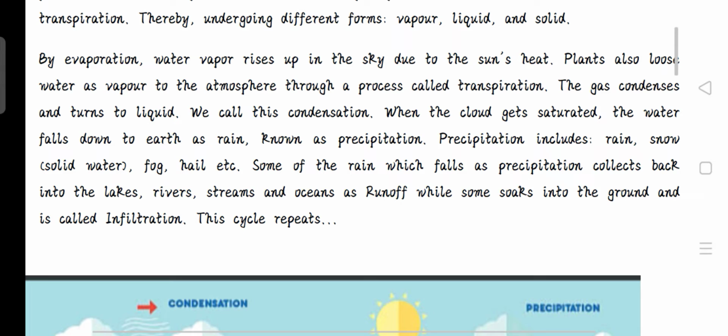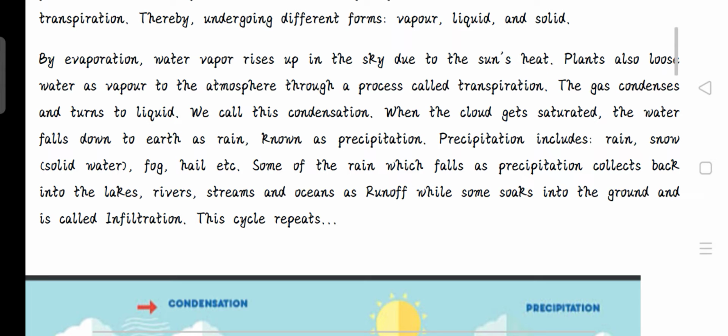We call this condensation. When the clouds get saturated, the water falls down to earth as rain, known as precipitation. Precipitation includes rain, snow, which is the solid water, fog, hail, etc. Some of the rain which falls as precipitation collects back into the lakes, rivers, streams, and oceans as runoff, while some soaks into the ground and is called infiltration. So this cycle repeats itself. When the sun comes out and hits the lakes again, the process continues. That is what we call water cycle.